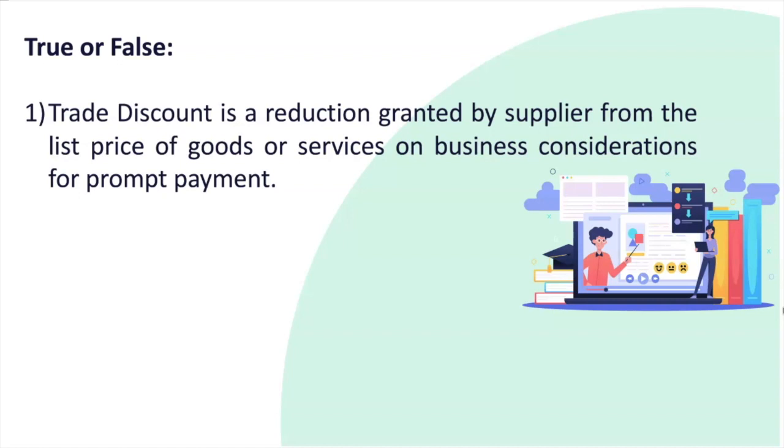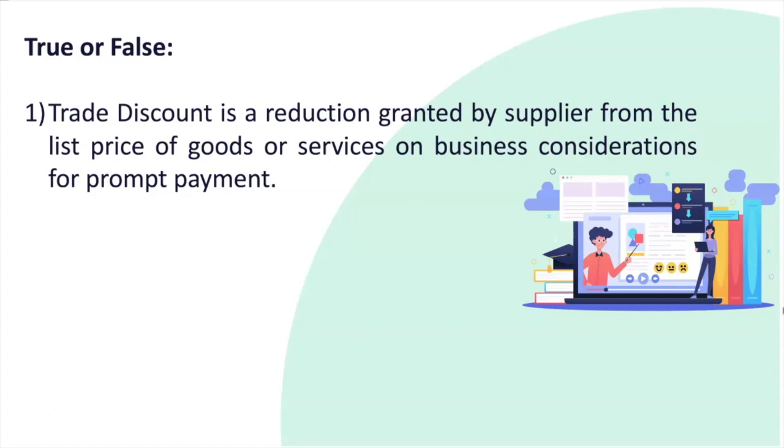Trade discount is a reduction granted by supplier from the list price of goods or services on business consideration for prompt payment. So we have to state whether this is true or false. So what this statement says, if a discount is given by the supplier from the list price of the goods on business consideration for prompt payment. So what is the focus here? Prompt payment. That is, if the customer is making a prompt payment, and for that if the supplier is giving a discount, that is called as a trade discount.